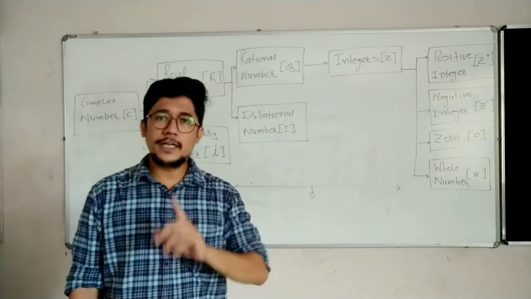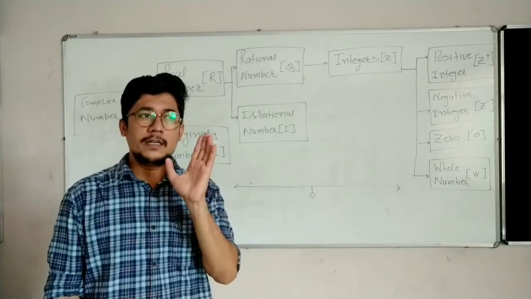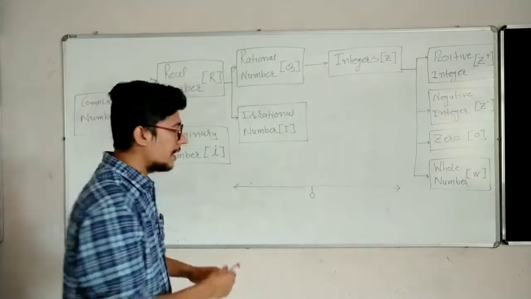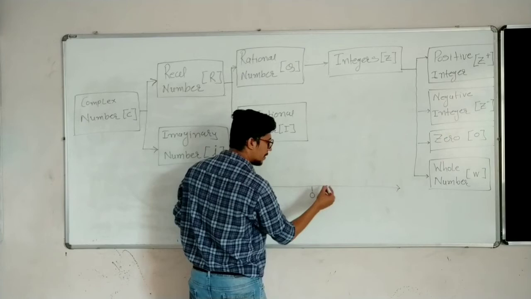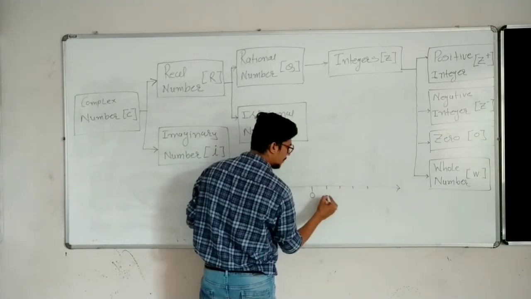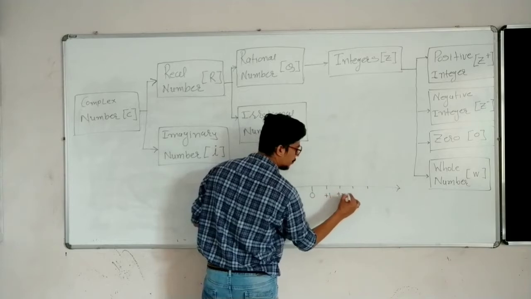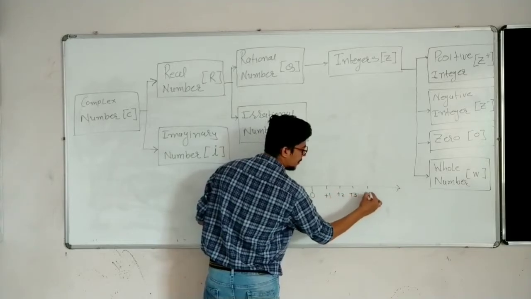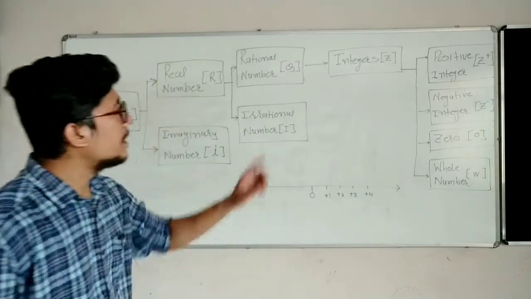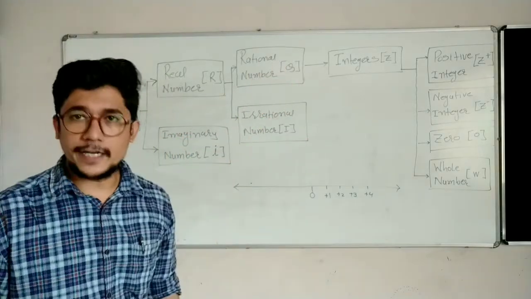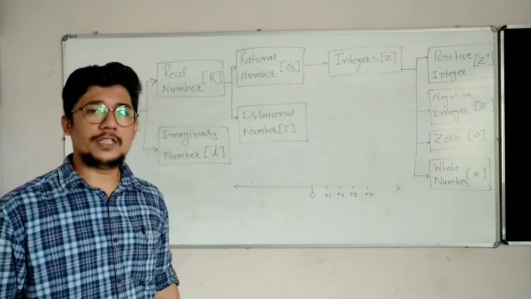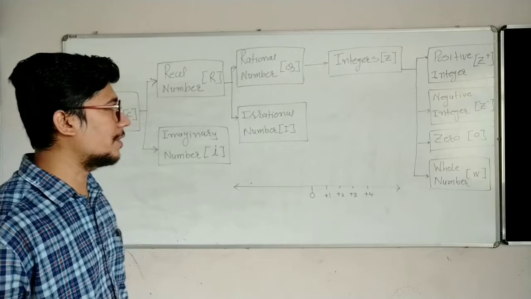I have told you that positive integers come on the right side of a number line. As you can see on the right-hand side, +1, +2, +3, +4, and so on. All these positive integers come under Z plus, and I have also told you that Z plus, or positive integer, is also known as a natural number.